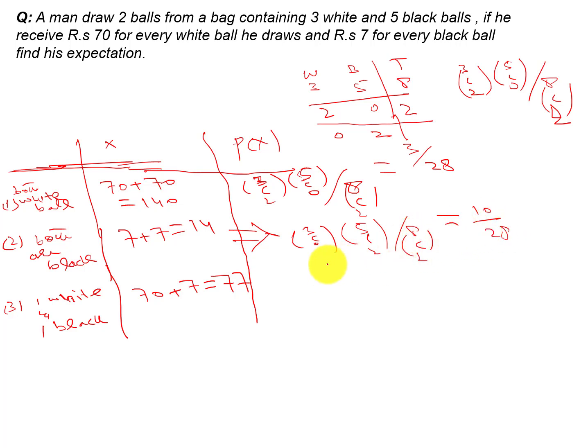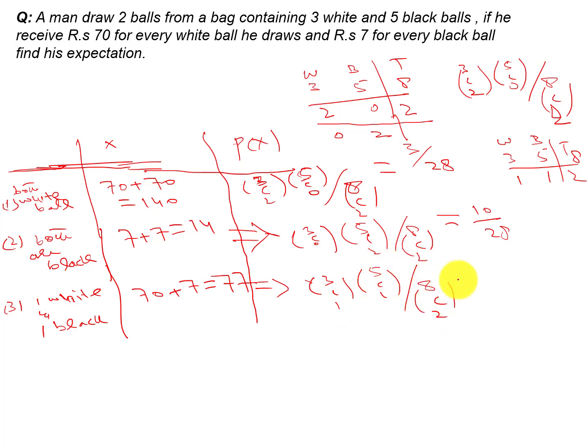So these will be the respective chances. Okay, in this case, one is white and one is black. White are 3, black are 5, total are 8. If they draw two balls, we can write 3C1 times 5C1 divided by 8C2. In this case it will be 3 into 5, because 3C1 is 3 and 5C1 is 5, and 8C2 is 28. So it will be 15 by 28.